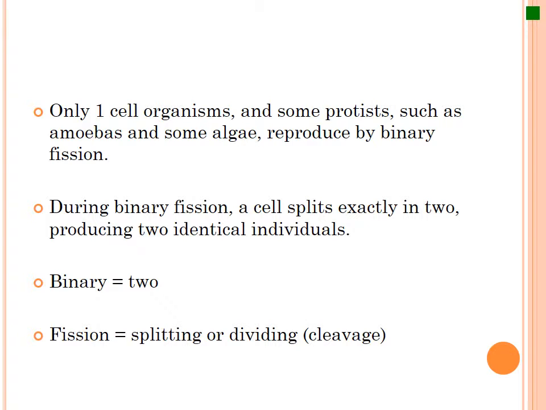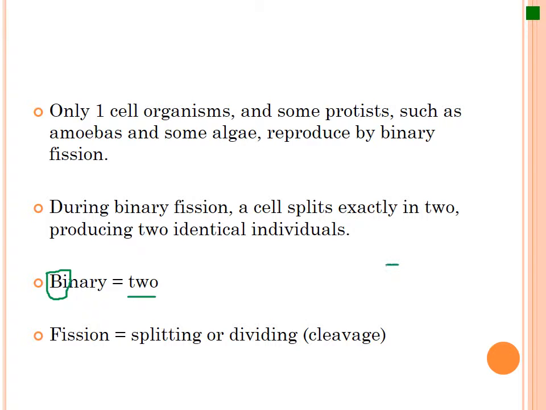So just remember that. Again, you have to break the word down a lot of the time to figure out what it means, and use the context to help. Binary means two. How do I know it means two? Because of this little prefix, bi, just like bicycles have two wheels, so it's two. Fission is splitting or dividing, and the cleavage is just forming an area where the division happens.